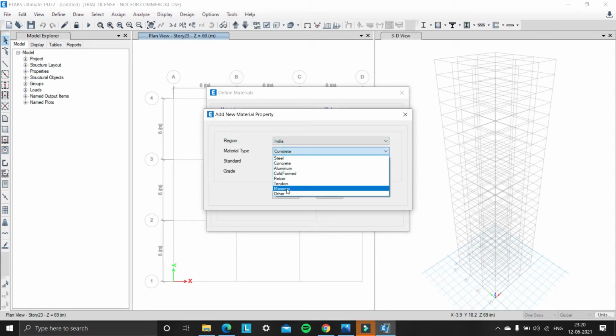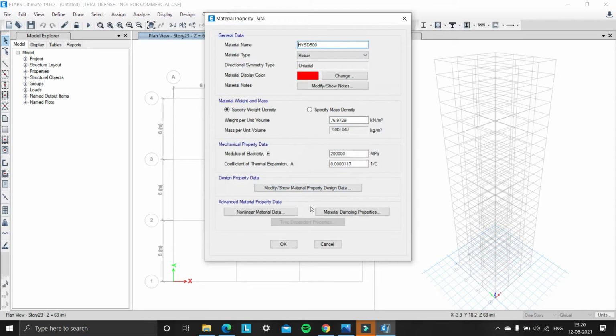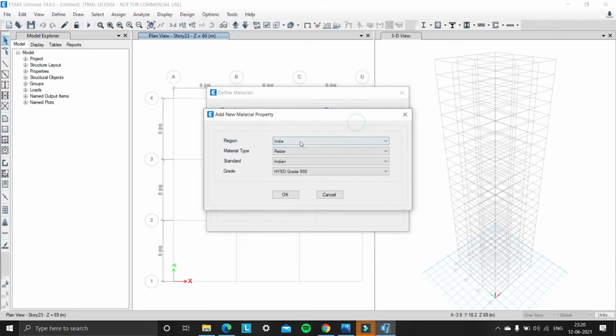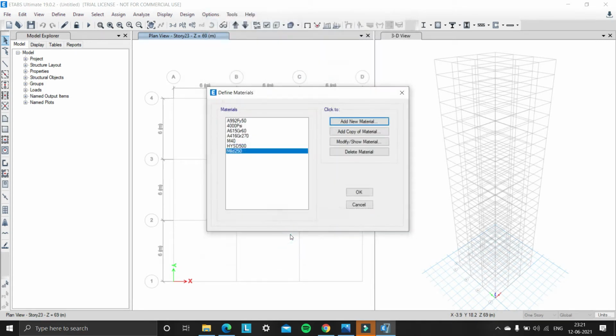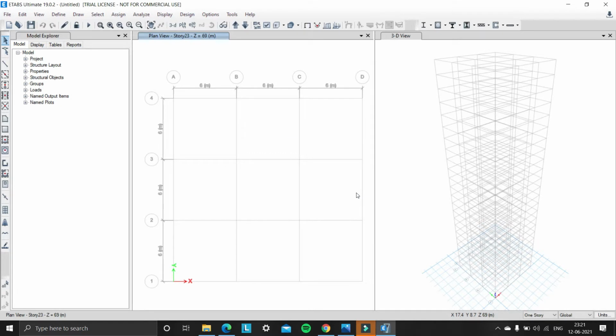Click on material type rebar, standard Indian and HYSD 500. Click on OK. Click on OK. Add new material, rebar, grade mild 250. Click on OK. Click on OK. So now we have added M40, HYSD 500 and mild 250.